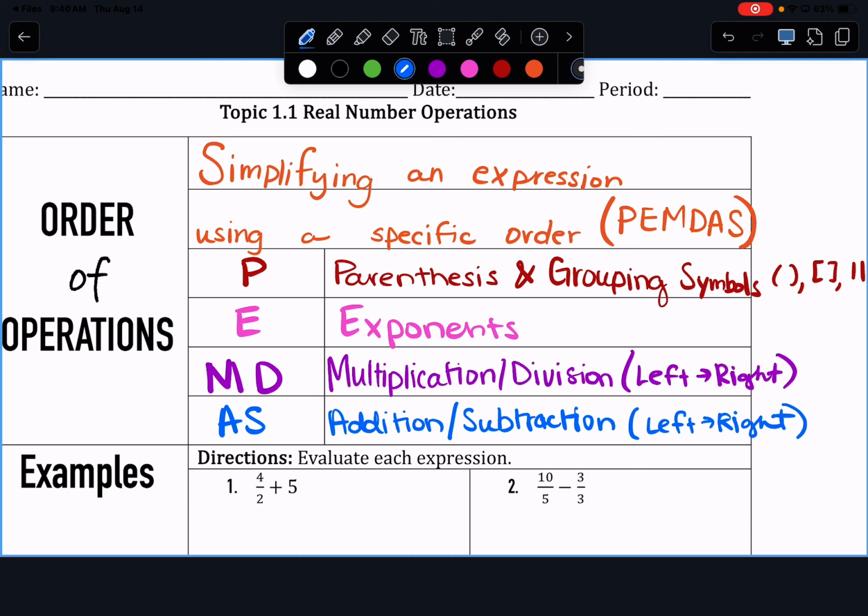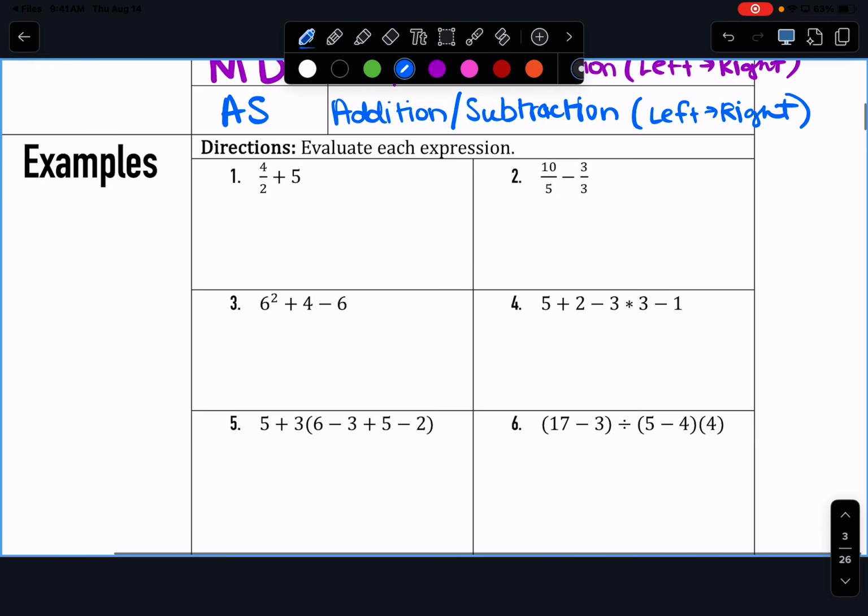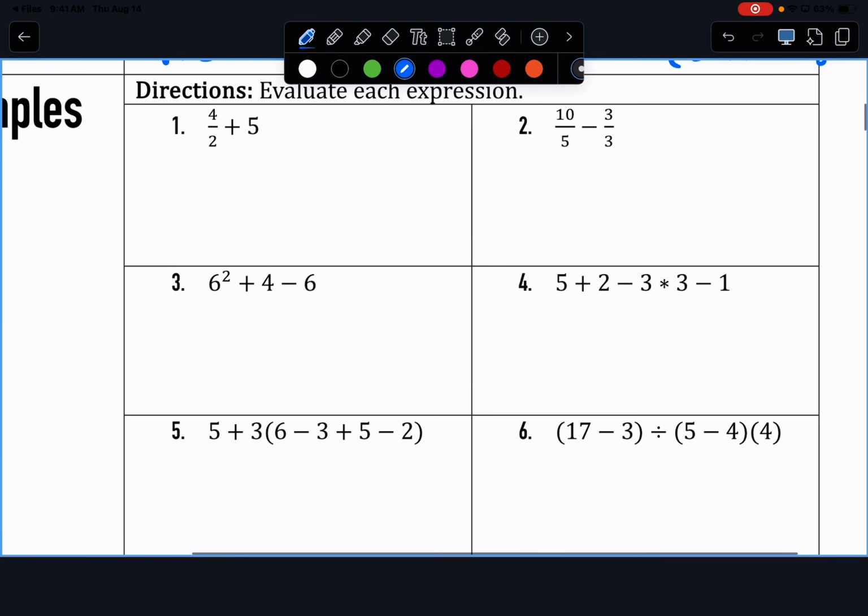All right, so we're going to do the odd ones of these for sure. We'll see what time we have when we're done.